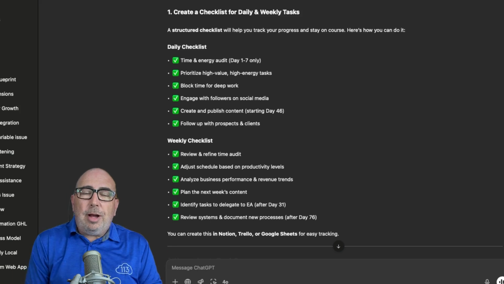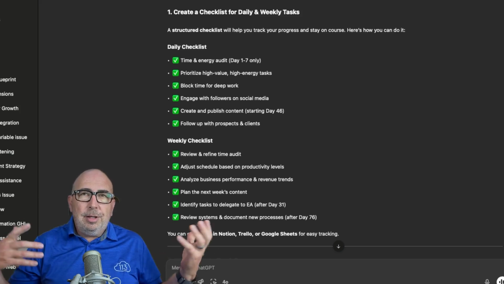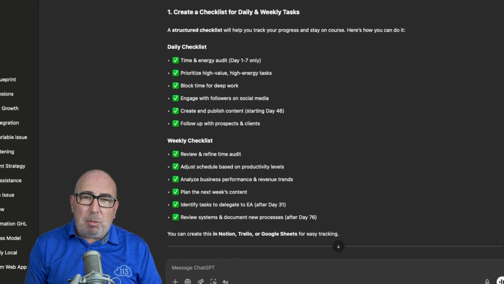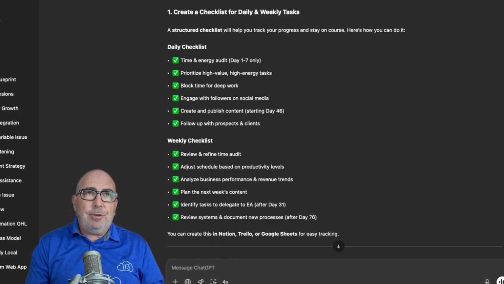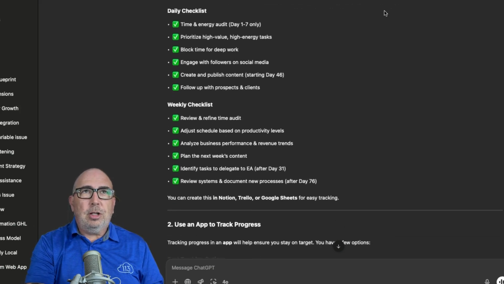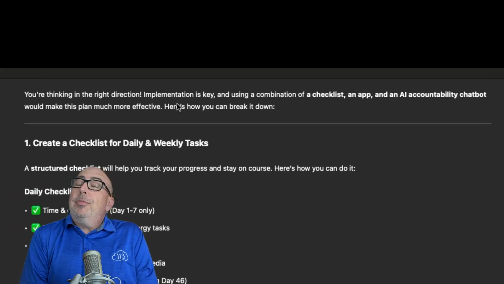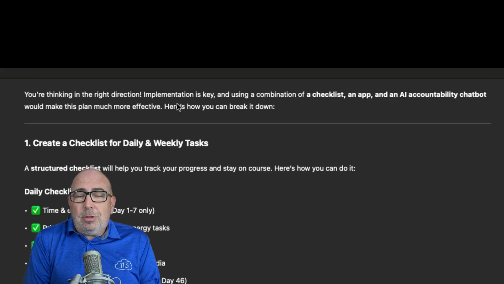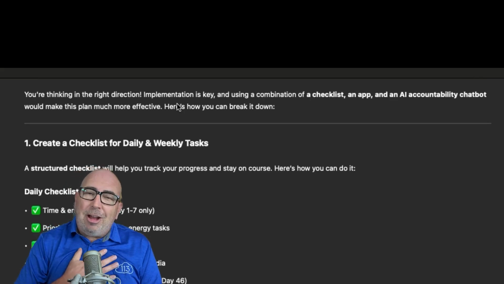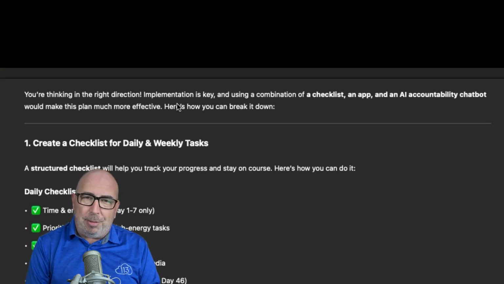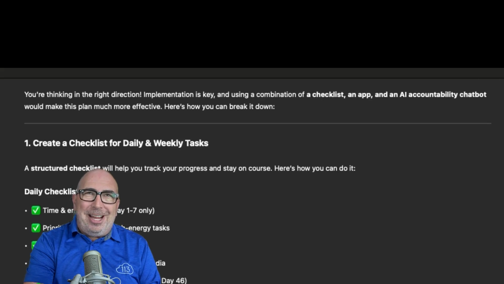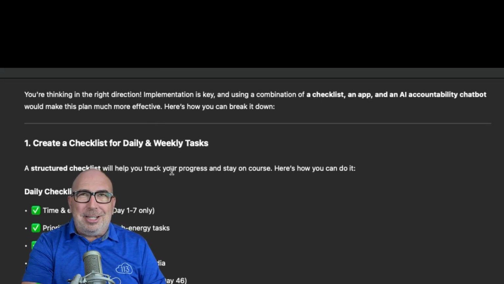So you'll see here, after I've prompted it to give me the next steps, the implementation portion of it, the very first thing, I think it's really important to call attention to this. It says, "You're thinking in the right direction!" See the benefit of when I told it was doing a good job. It is now affirming me, and I feel better about myself. Actually, it truly does make me feel better about myself. But in here, it mentions that we are on the right track, that type of thing.